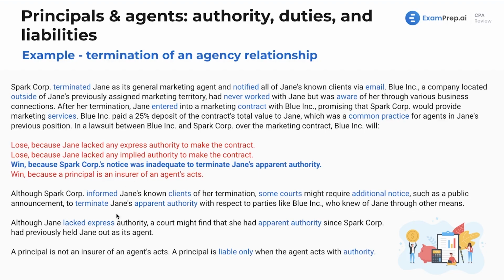Now, although Jane lacked express authority, a court might find that she had apparent authority since Spark Corp had previously held Jane out as its agent, making it clear that Jane works for us. Now it's no longer. A principal is not an insurer of an agent's acts. A principal is liable only when the agent acts with authority. A couple different points. It's just as important to read the explanations and the reasons for why the wrong answers are wrong as it is why the correct answer is correct. Very good. We are seeing what we're going to see on the exam. Let's keep running through, powering through, and having a good time.